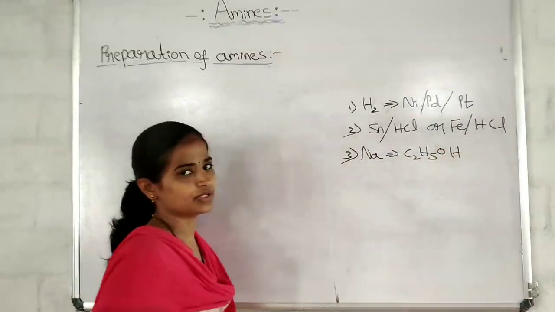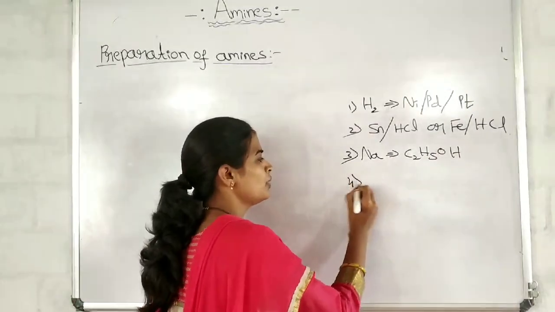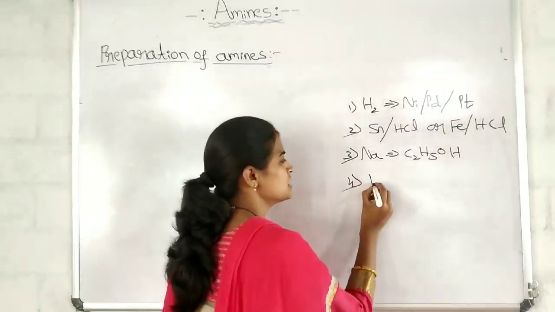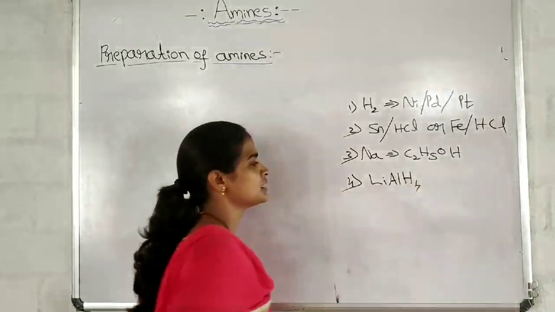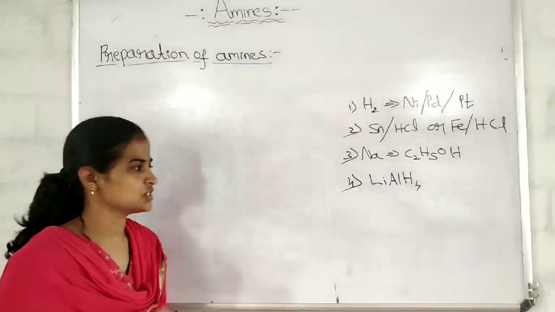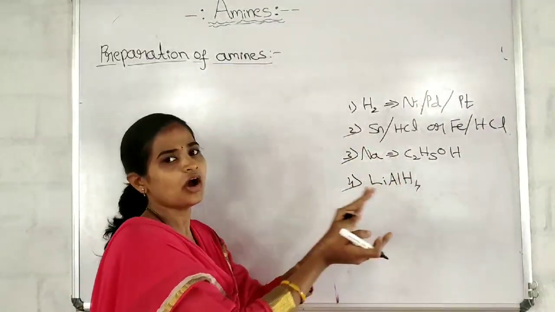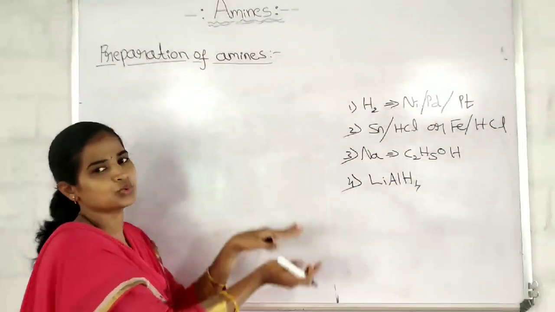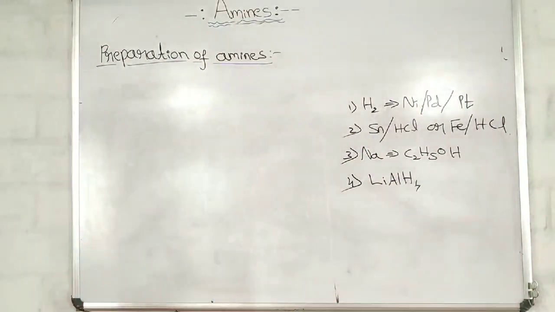One more very good reducing agent is lithium aluminium hydride. By using any of these one can reduce compounds to amines.